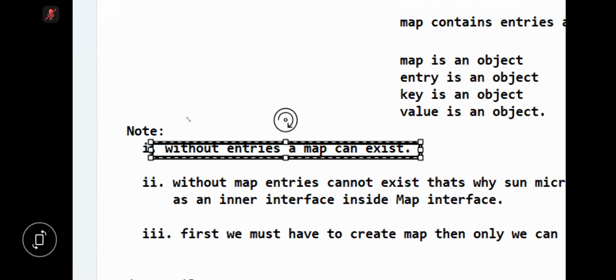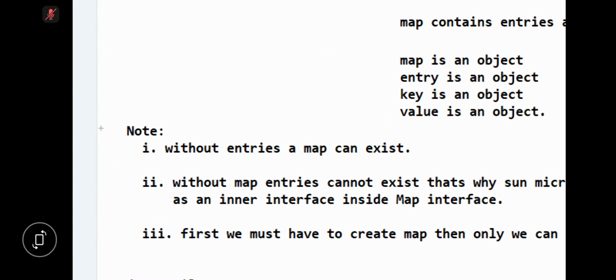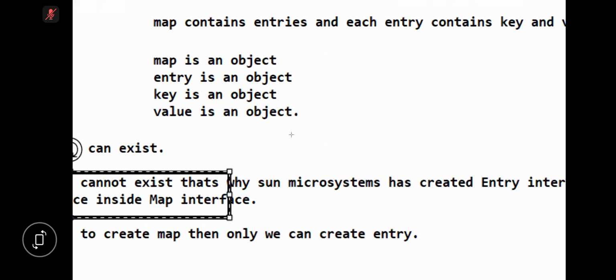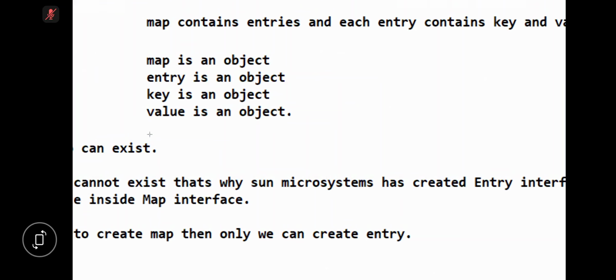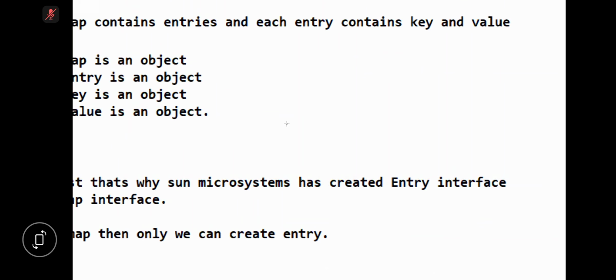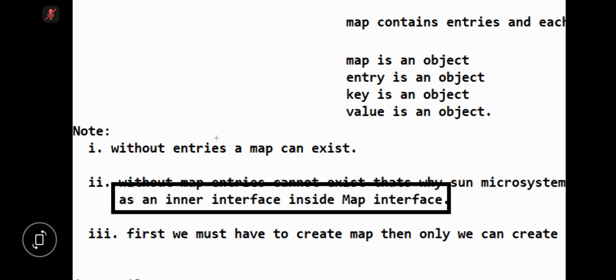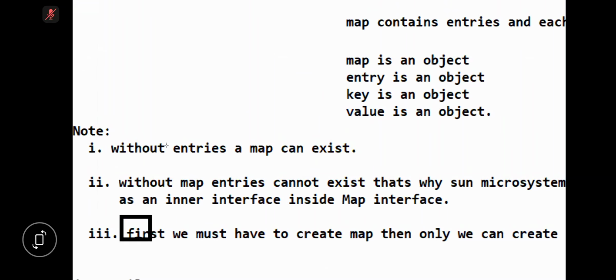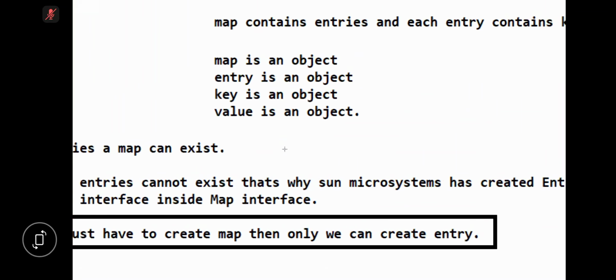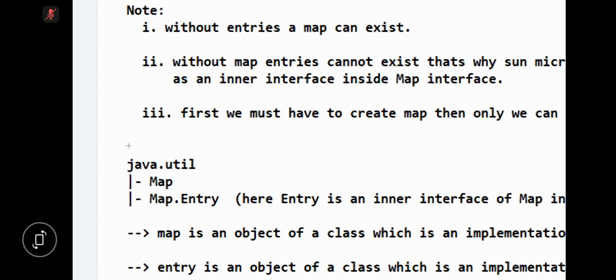Without entries, a map can exist, but without a map, entries cannot exist, just as without an outer class object we cannot create an inner class object, but without an inner class object we can create the outer one. That's why Sun Microsystems created the Entry interface as an inner interface inside the Map interface. So first we must create the map, then only we can create an entry. Are you following? So we have a package called java.util.